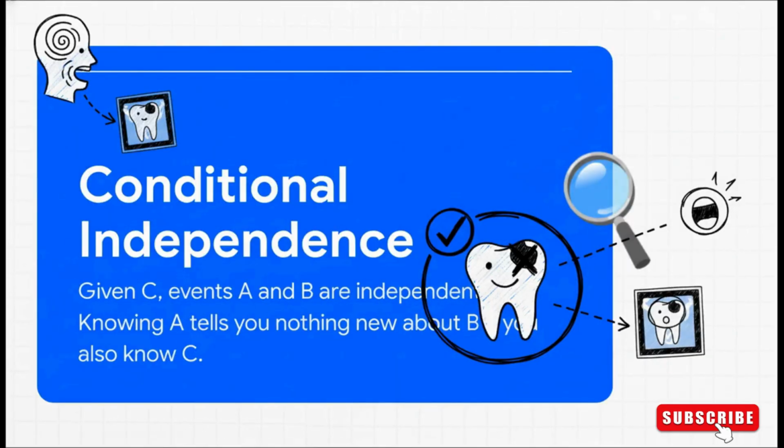Now, as these AI models get more and more complex, we need some shortcuts to make the math manageable. Conditional independence is a really crucial one. Let's say we already know for a fact that the patient has a cavity. In that case, does finding out they have a toothache tell us anything new about whether an X-ray will also be positive? Not really. They're both just effects of the cause we already know. This is conditional independence. Once you know the cause, the cavity, its effects, the toothache and the X-ray become independent of each other. And this assumption is a super powerful tool that makes the math for complex AI models a lot simpler.